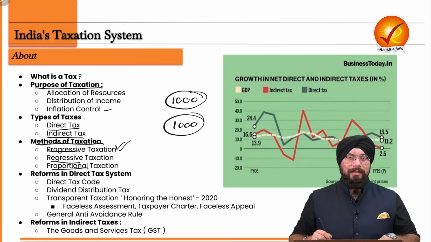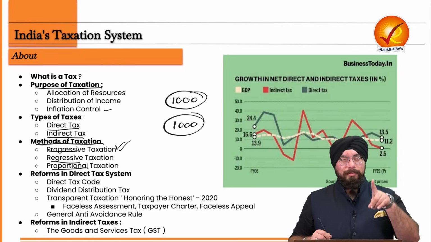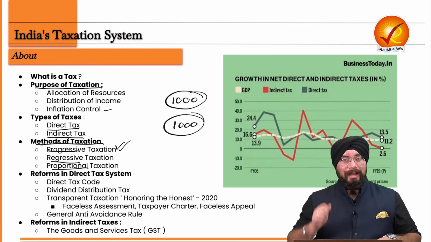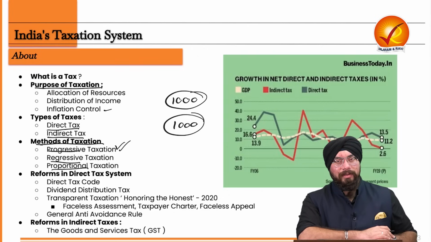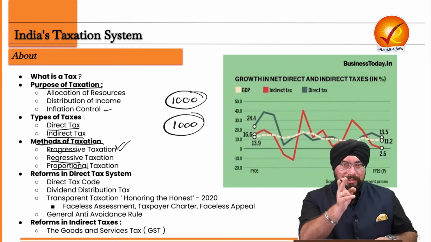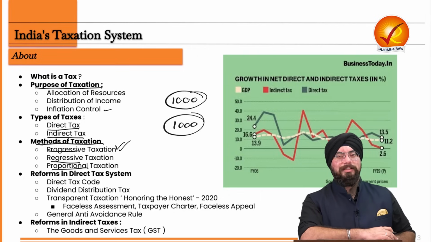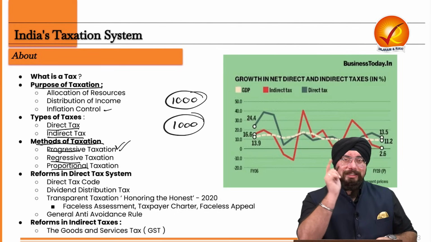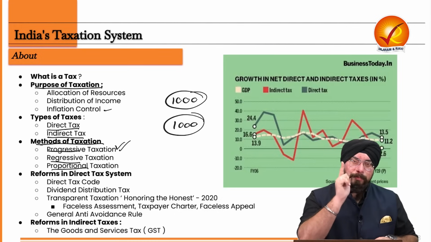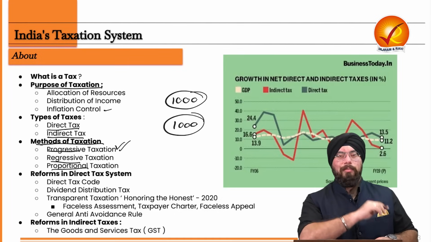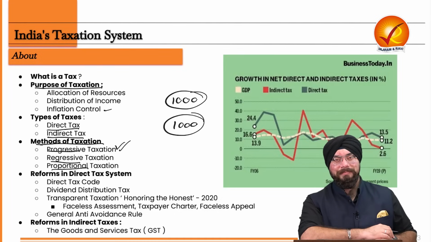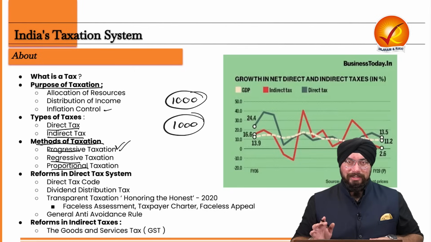So what do we see? Your income does not matter. The tax will remain the same. And is it regressive for you or not? Because your income is less, still you are paying 1,000 rupees in taxes, which means it is regressive in nature. Its burden is more on the poor population. That is your regressive taxation.